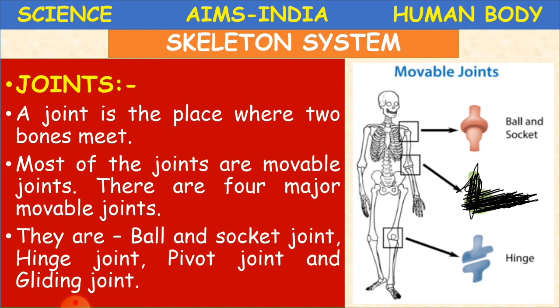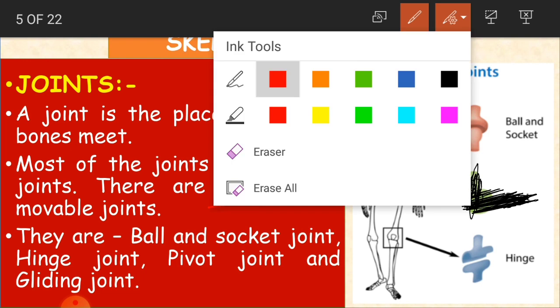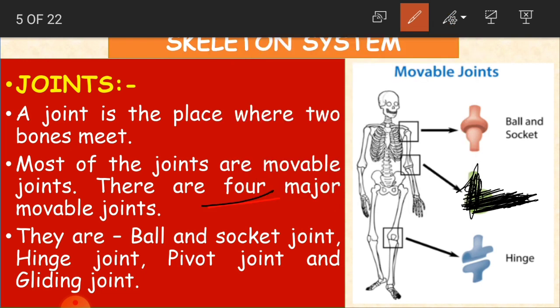There are four major movable joints. How many movable joints do we have, children? We have four major movable joints. They are ball and socket joint, hinge joint, pivot joint and gliding joint. So these are the four major movable joints.